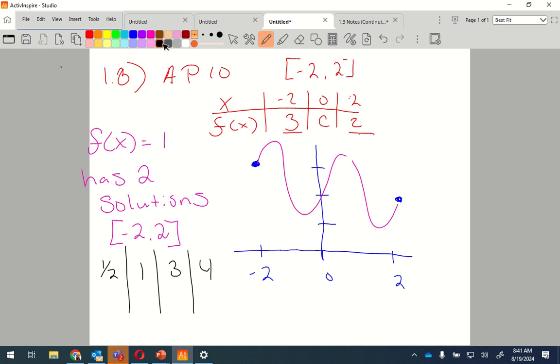All right, looking at this, if my C value is equal to 1/2 and f of x equals 1 has 2 solutions, that means that somewhere it's going to cross that road, right? That's what that means. So my chicken is going to cross this road. So if C is equal to 1/2, that would be right here.